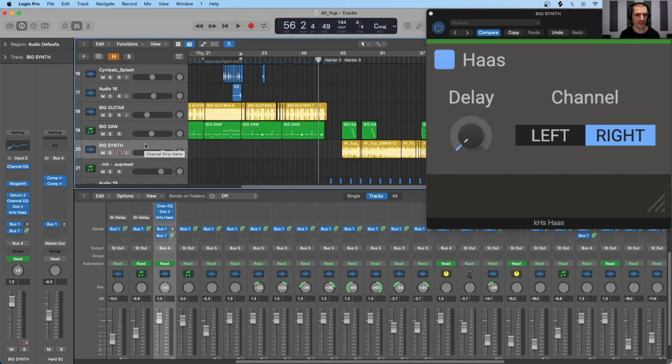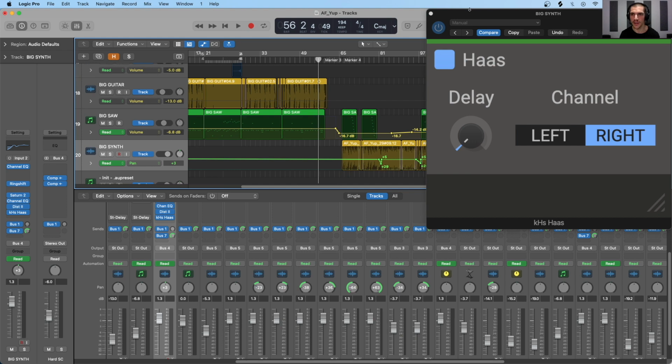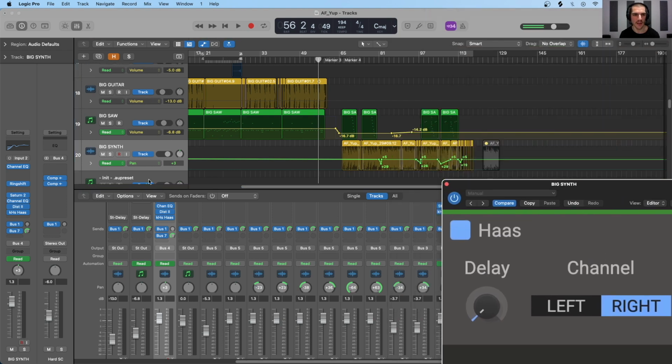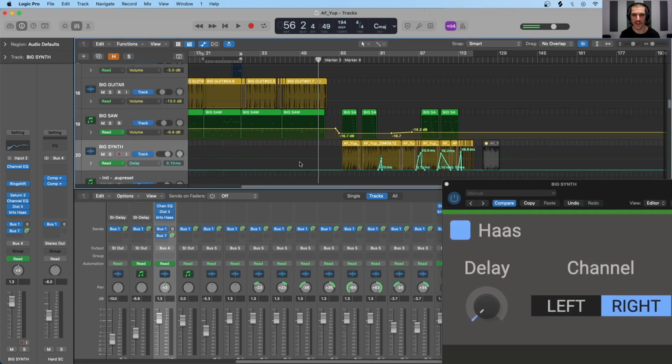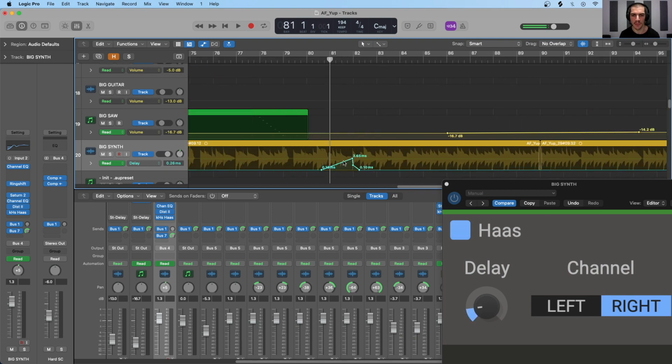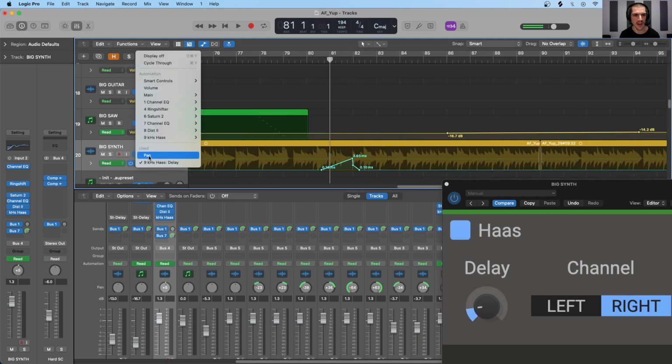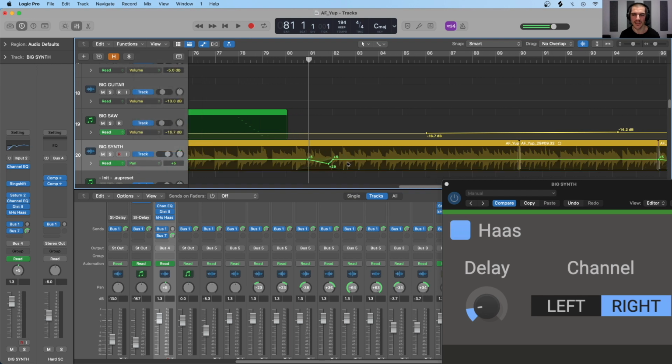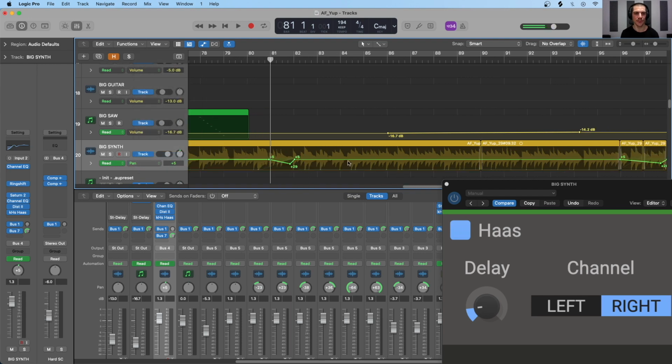And if I open up the automation on this track right here, you can see that I have some automation of the pan as well as the Haas delay effect, where I'm adjusting the delay time of the right channel. And if we look closer, you'll see that every time I am adjusting the delay time, I'm adjusting the pan. And this is to try to maintain a center image with this big stereo synth that I'm affecting.